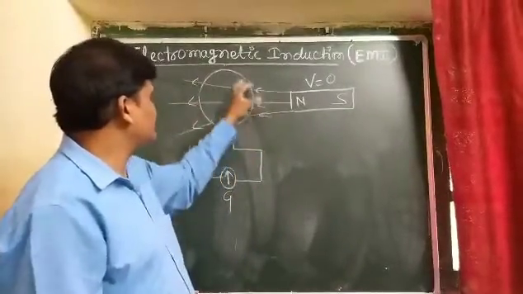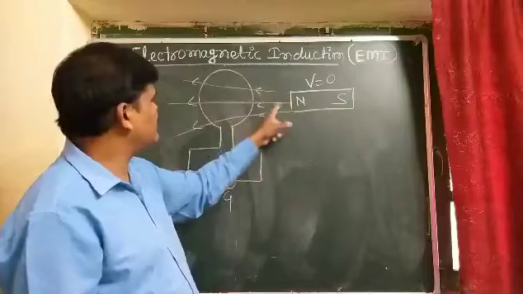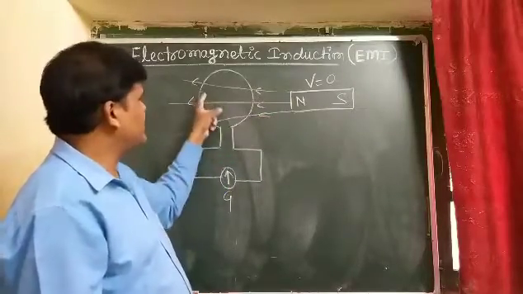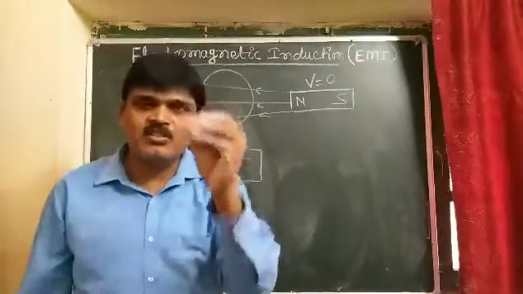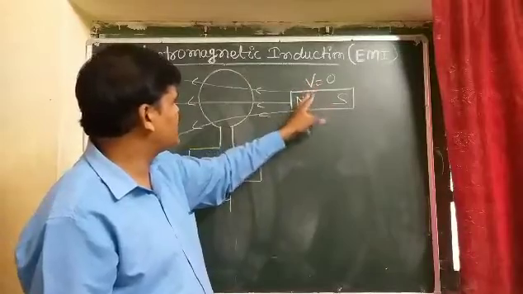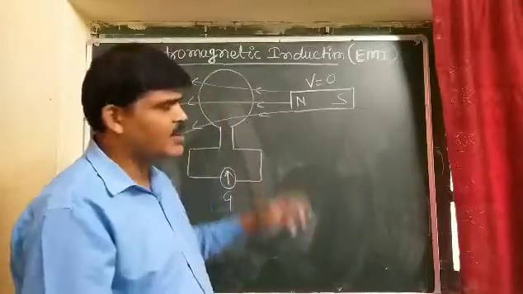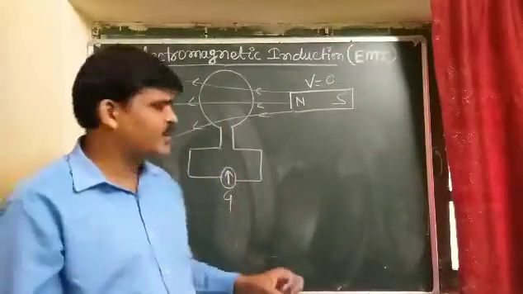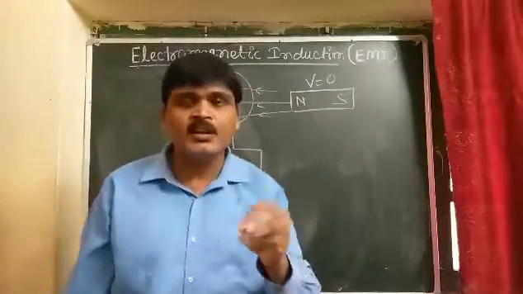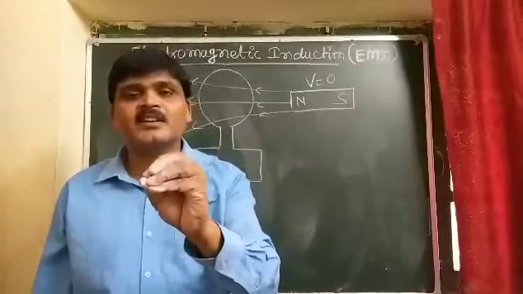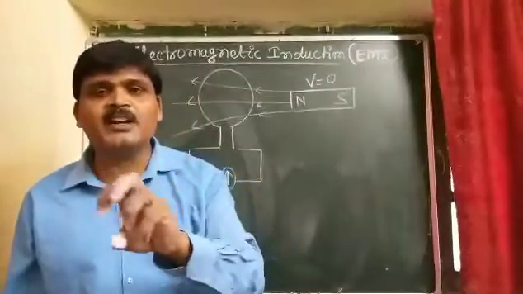No current is produced in this coil, because although magnetic field lines are crossing this area, the number of magnetic field lines crossing this area remains constant, since there is no motion between the bar magnet and the coil. A fixed number of magnetic field lines pass through this area, so there will be no deflection in the galvanometer. It means the magnetic flux through the coil remains constant. There will be no change in the magnetic flux.